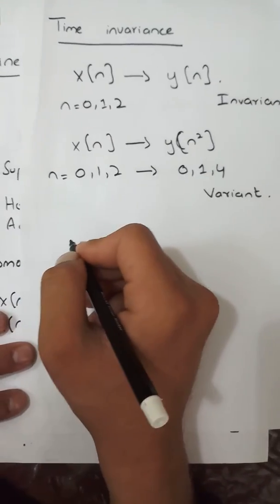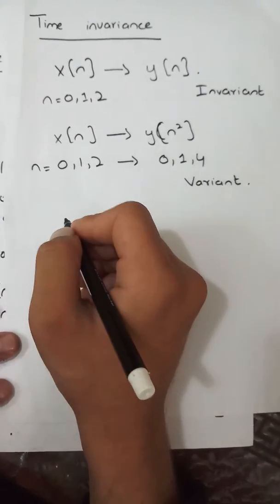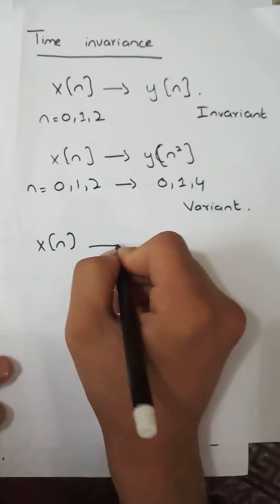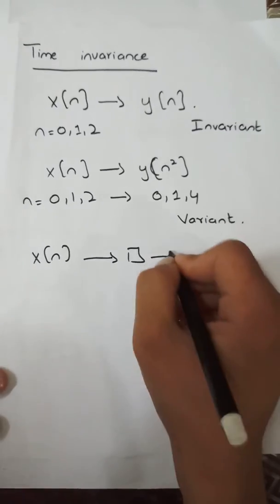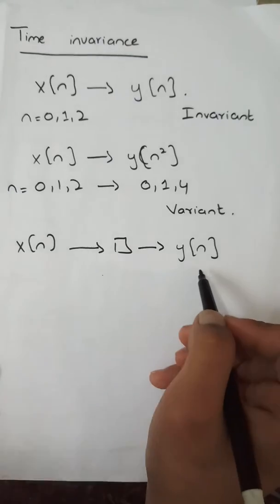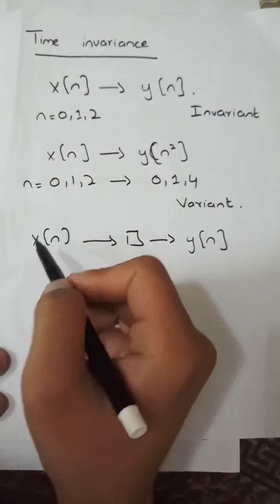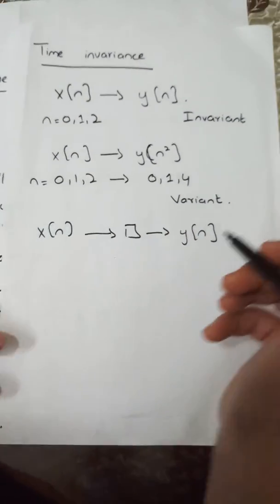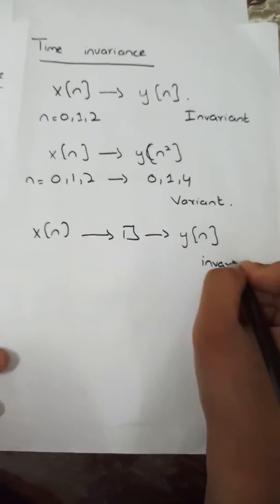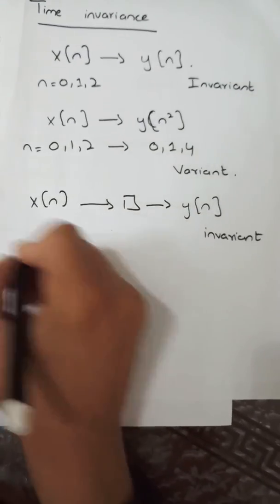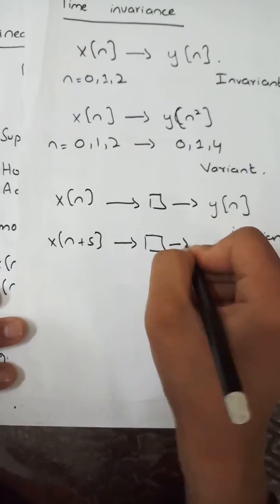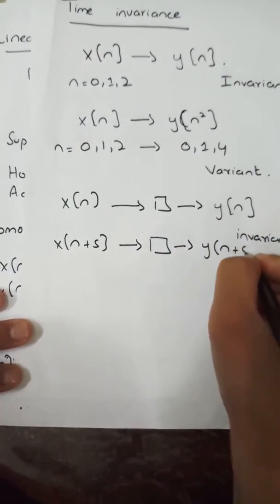Basically, the summary of the concept of time invariance: अगर हम लोग कोई इनपुट दे रहे हैं किसी सिस्टम में, this is an input and this is an output, और अगर हमारे पास सेम आउटपुट आ जाए, मतलब जो हमने इनपुट दी होगी और हमारे पास वही आउटपुट आ रही है, then it is invariant. Like n plus s, we pass it through any system, and the output we got is n plus s.